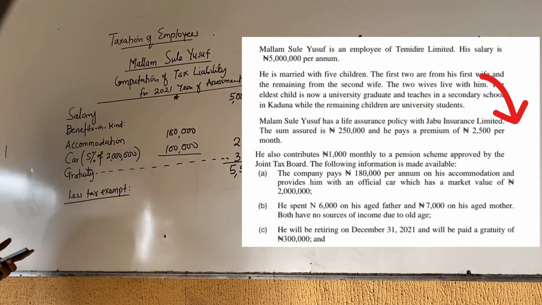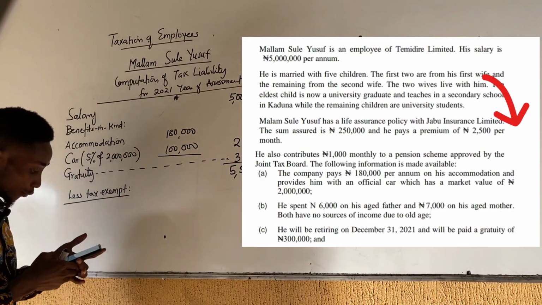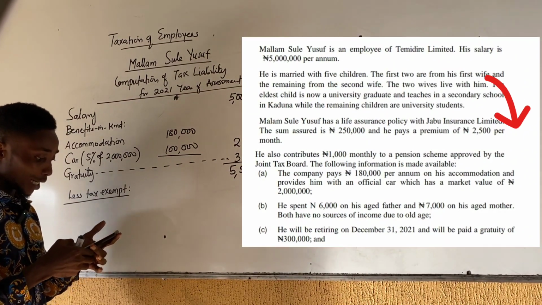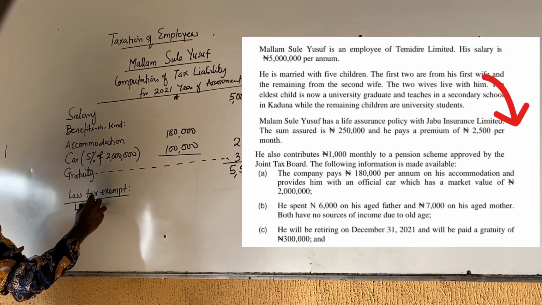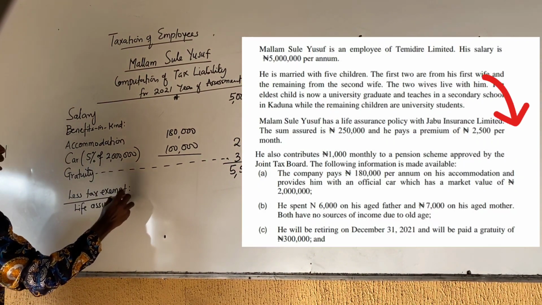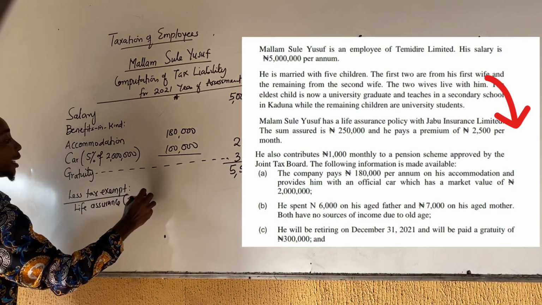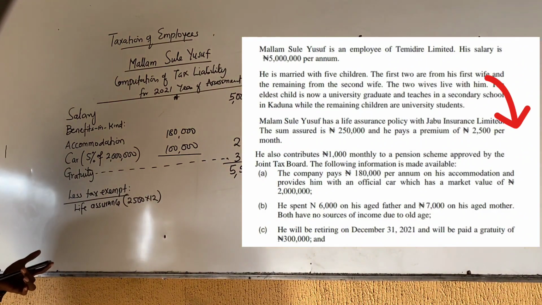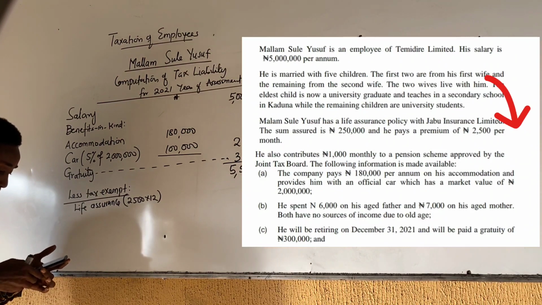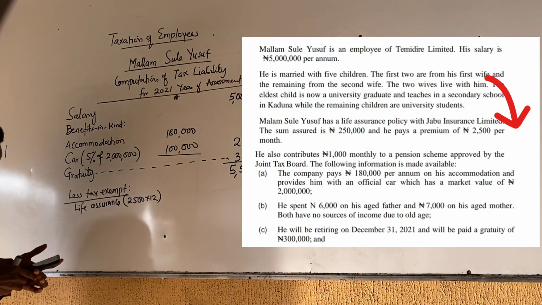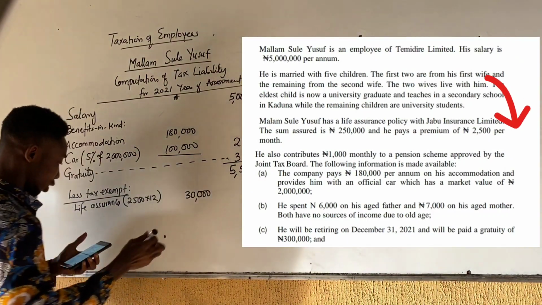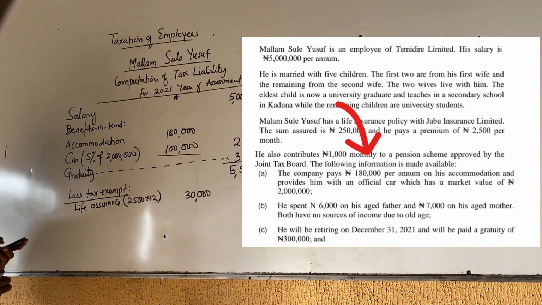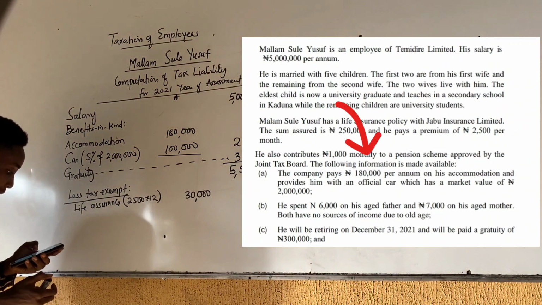We are told that he contributes 2,500 per annum for life assurance premium. So 2,500 times 12 will give us 30,000. He also contributes to pension 1,000 naira monthly.